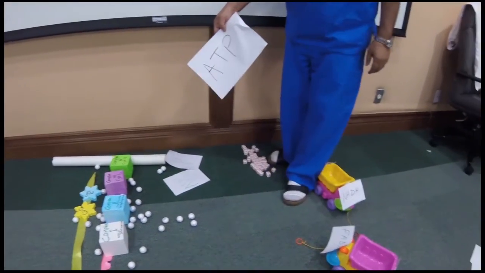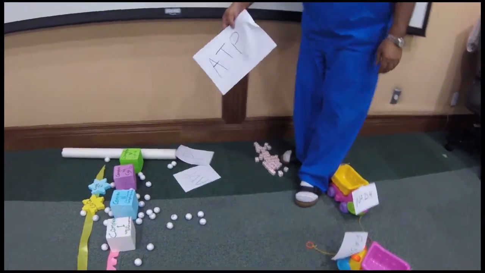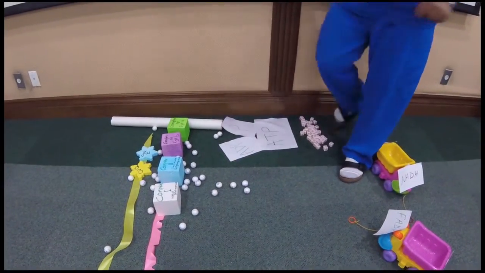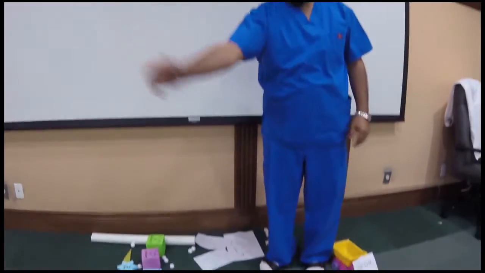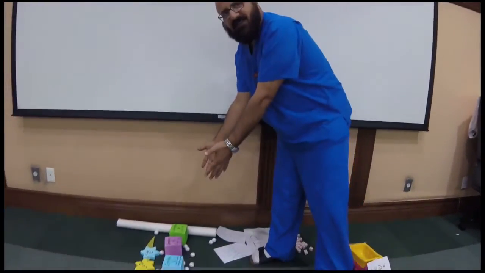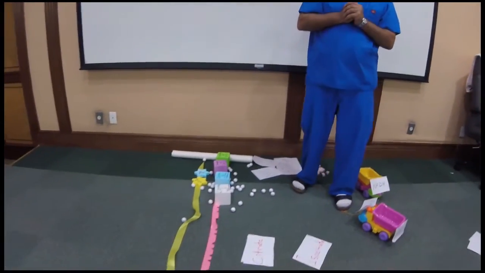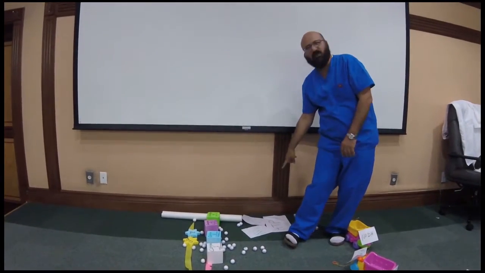ATP. Excellent. This will produce ATP. So it's three major steps: glycolysis, the Krebs cycle, and this pathway called the oxidative phosphorylation pathway, whereby we produce ATP.